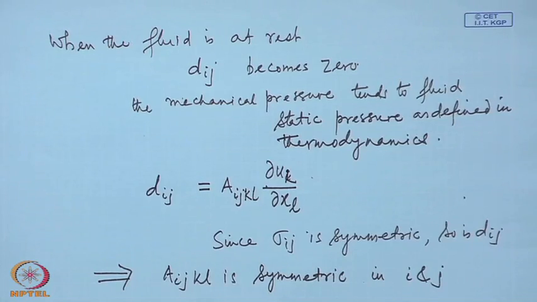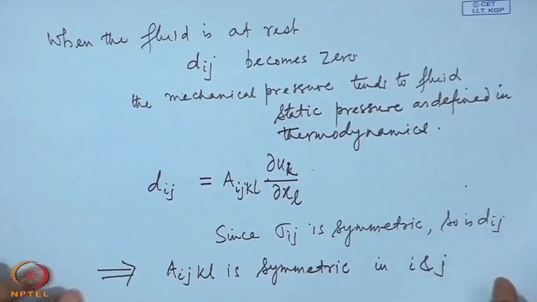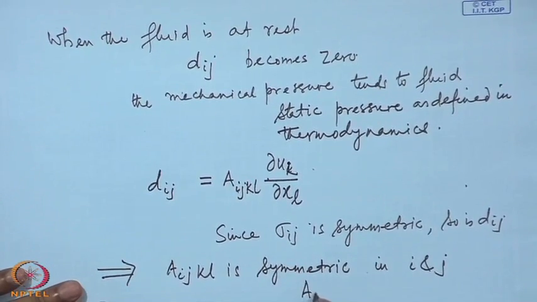That is, we can interchange i and j. As an example, A_12kl is the same as A_21kl, which you can write as A_ijkl is the same as A_jikl.